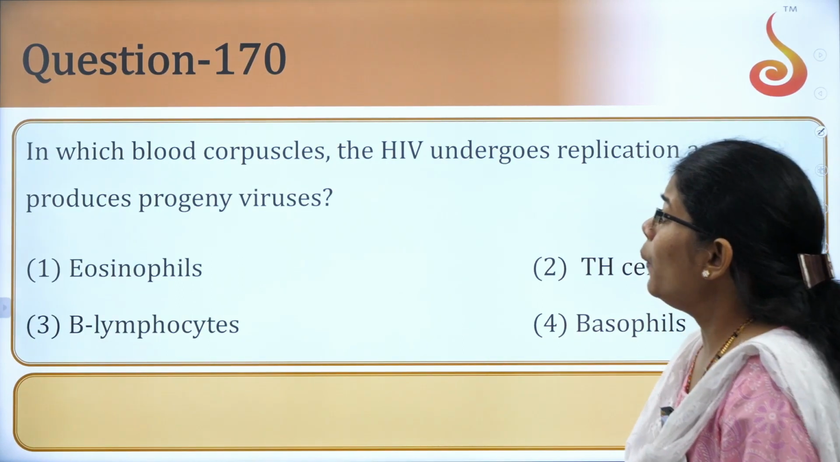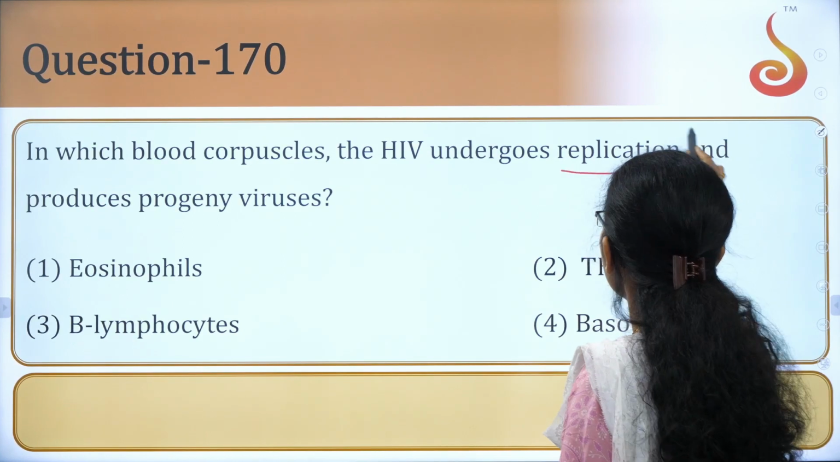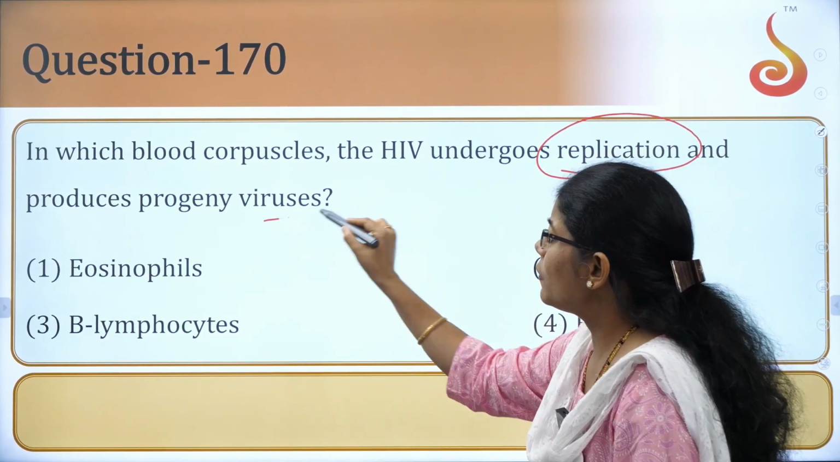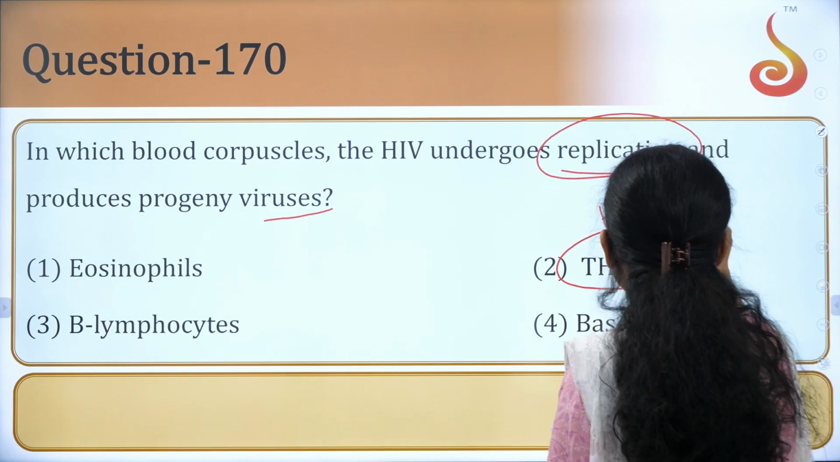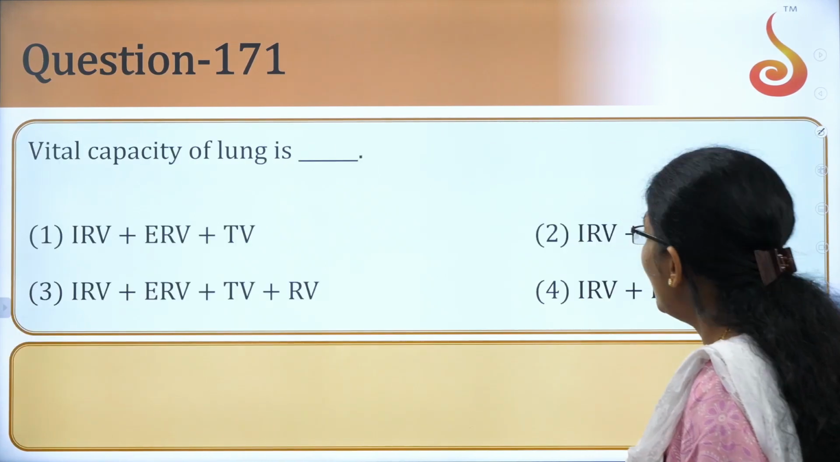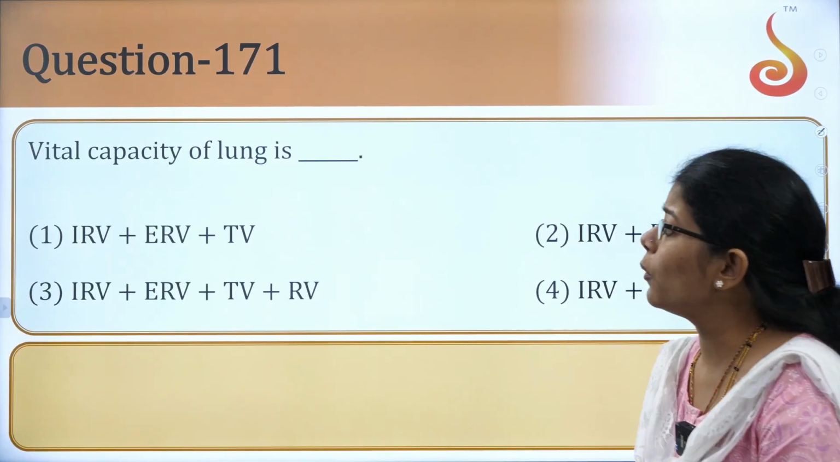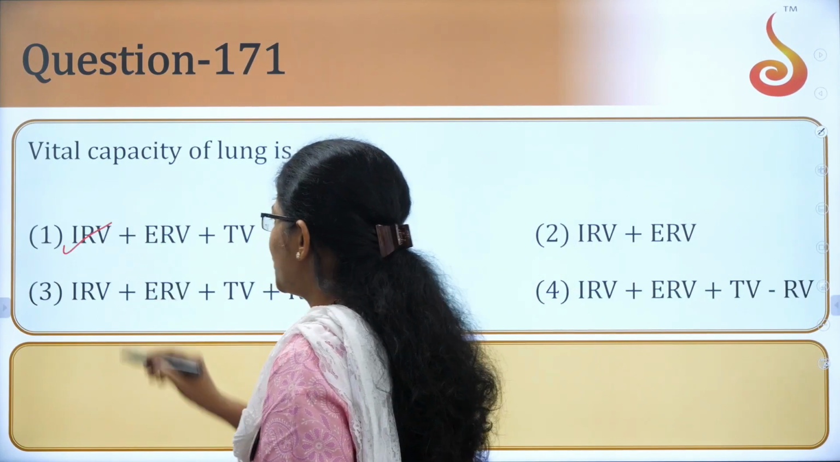Okay. In which blood corpuscles does the HIV undergo replication? A very important question. Replication and produces progeny virus. That is the T helper cells. The T helper cells are the ones which are actually infected during HIV. Every year it has been asked from there. Okay. Vital capacity of the lung is found to be, that is option A.